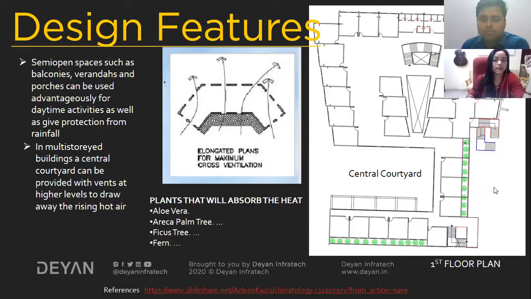And again here you can see I have provided a patch of bushes on the first floor, and when you see the view, you will understand the concept that I have installed in this design. All these plants will absorb the heat, like aloe vera, areca palm plants, ficus plants and ferns. These are some basic bushes that will reduce the amount of heat gain in the building, and will reduce the moisture content also. Please, the next slide.